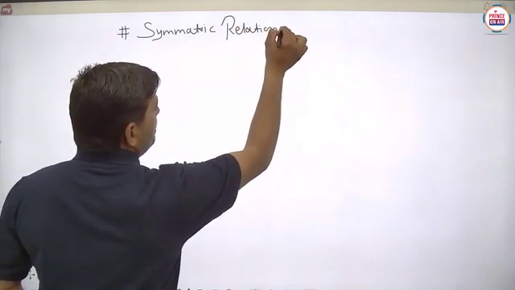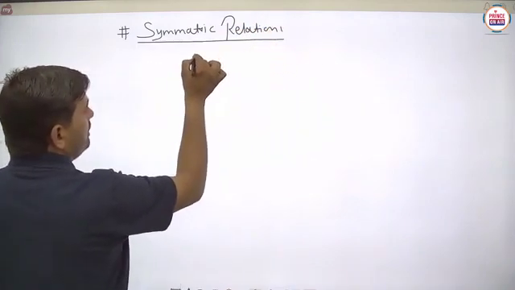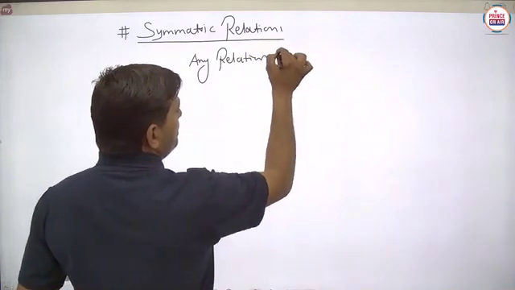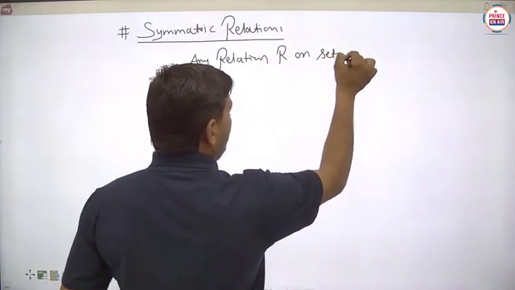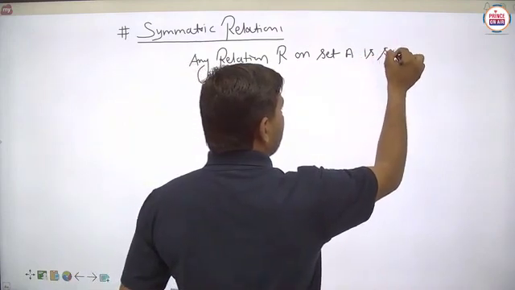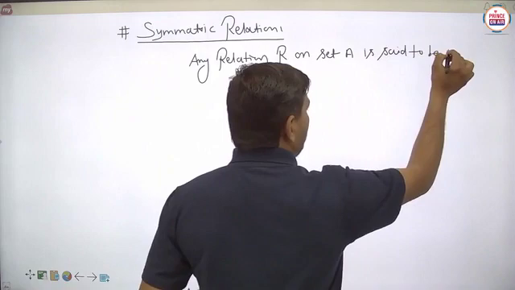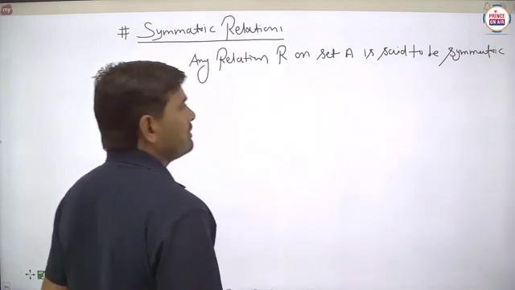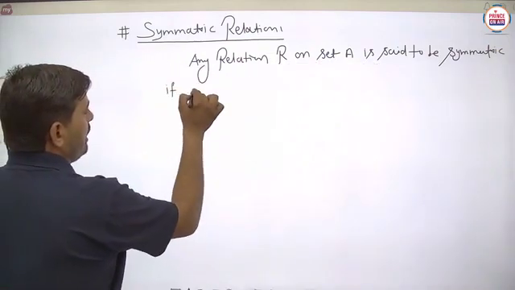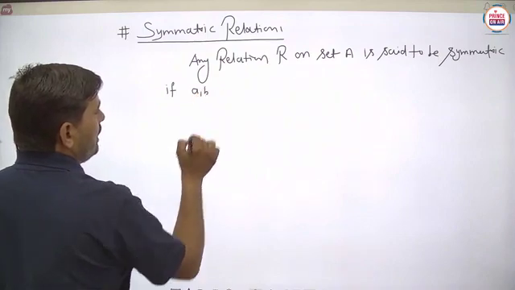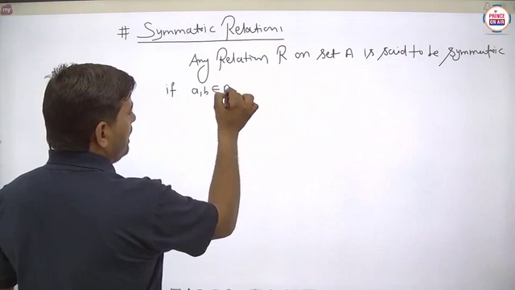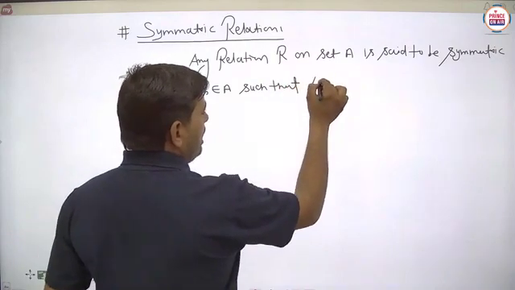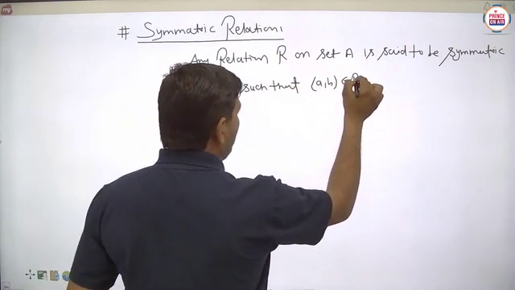So basically any relation R on set A is said to be symmetric if (a, b) belongs to set A such that (a, b) belongs to R.